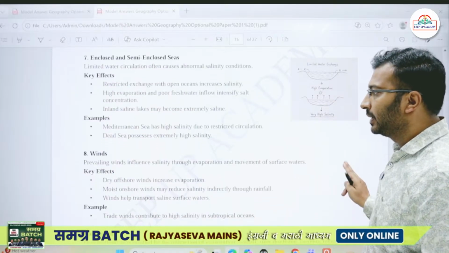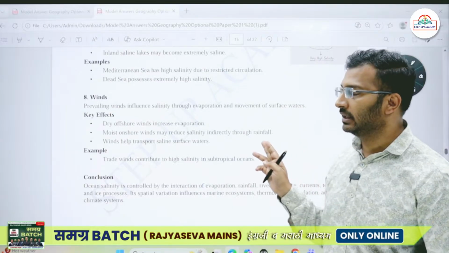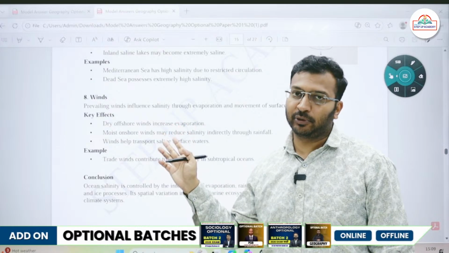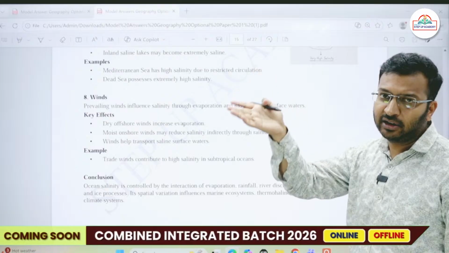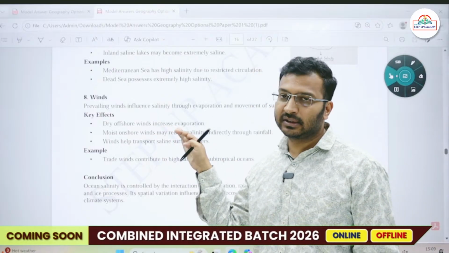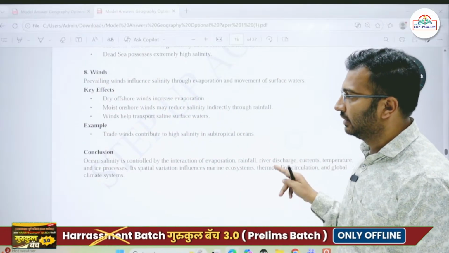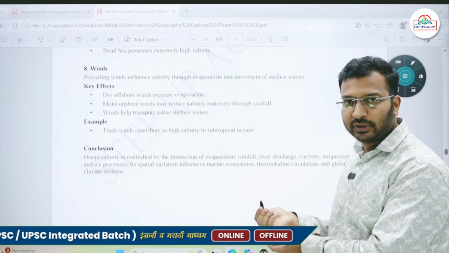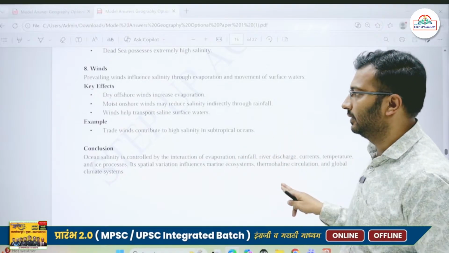Then prevailing winds also influence the salinity through evaporation and movement of the surface. Dry offshore winds increase evaporation. When winds, for example the northeast winds, move from land over the water body, they are offshore, they will increase evaporation, and there will be an increase in the salinity. Moist onshore winds may reduce the salinity. For example, southwest monsoon winds, moist winds will be coming in, precipitation will be present, as a result of which salinity will decrease.